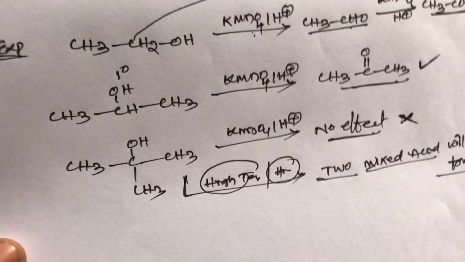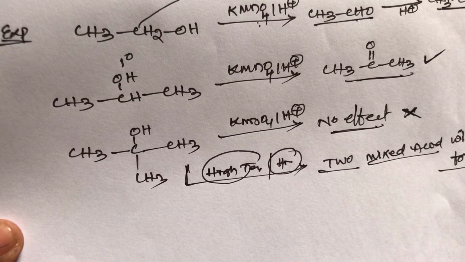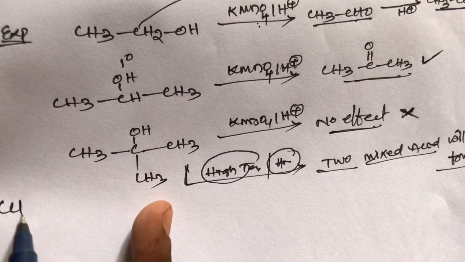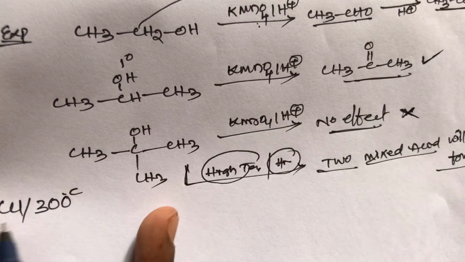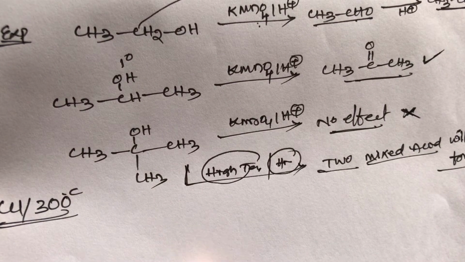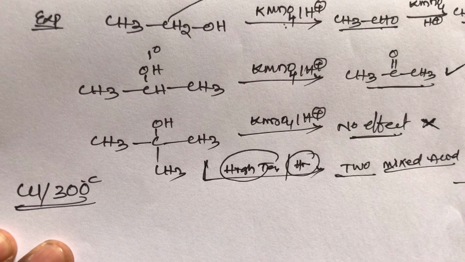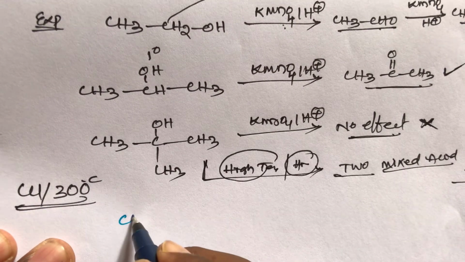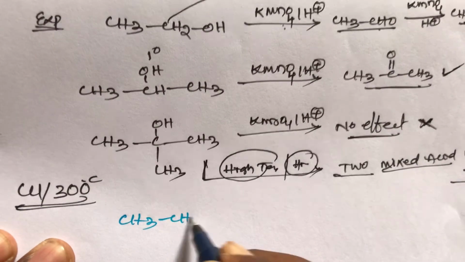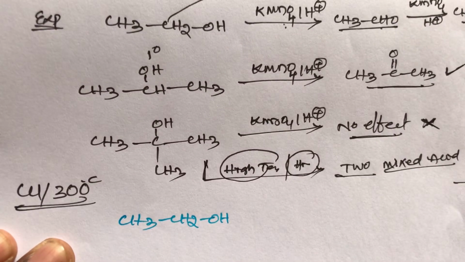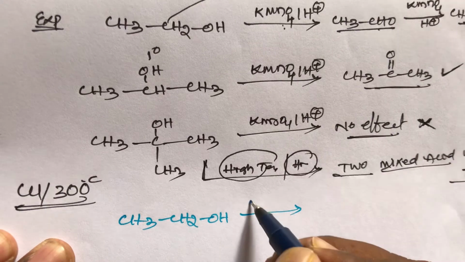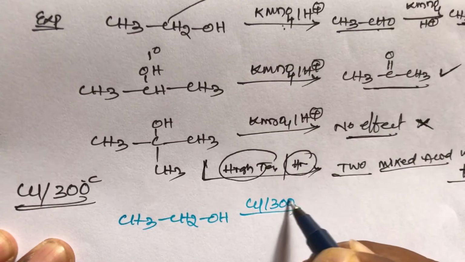Now the next example, that is primary alcohol, and the next reagent is copper. Copper at 300 degrees centigrade is also very important. Copper acts as a mild oxidizer. Now take the primary alcohol CH3CH2OH, primary alcohol oxidation with copper at 300 degrees centigrade.